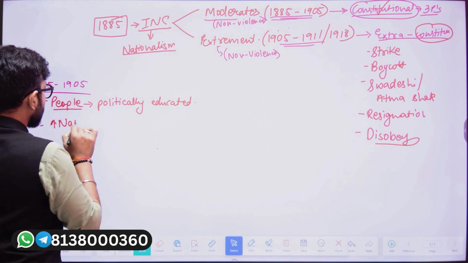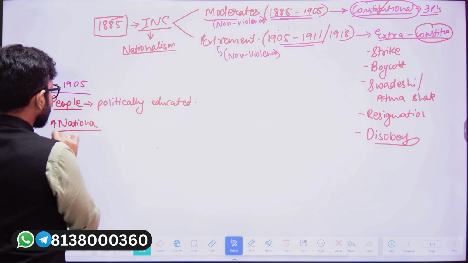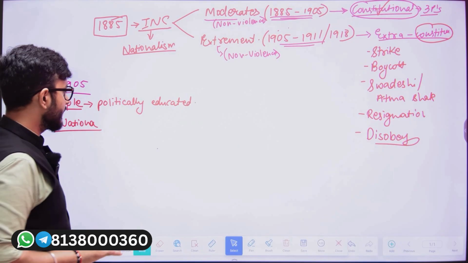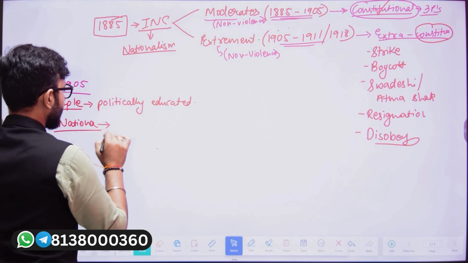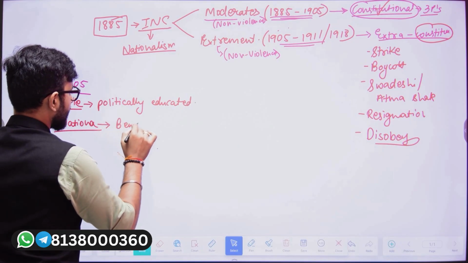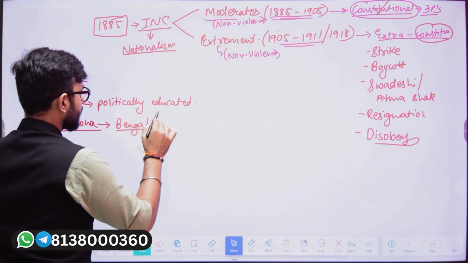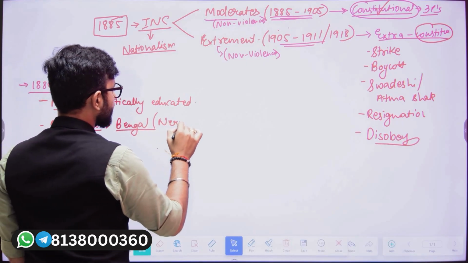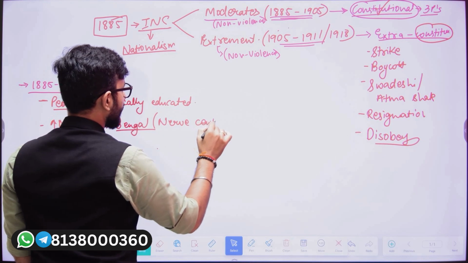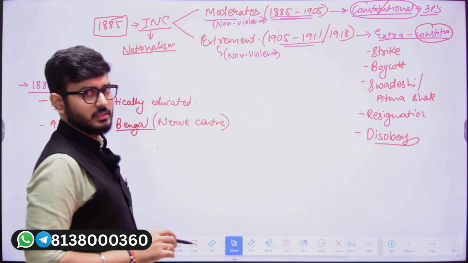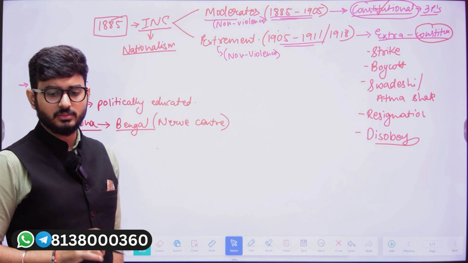And when there was the rise of nationalism, there was one area known as Bengal. Bengal was considered to be the nerve center of Indian nationalism. Why was that?